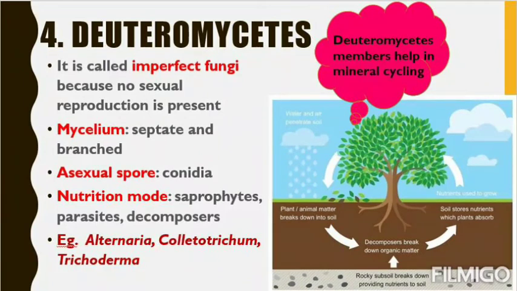So these are the 4 groups of fungi: Phycomycetes, Ascomycetes, Basidiomycetes, Deuteromycetes. Now we just have one part left for the biological classification. The plant kingdom and animal kingdom we'll read about in a separate chapter. But some members are still there. Those are so weird. Those are so outstanding.